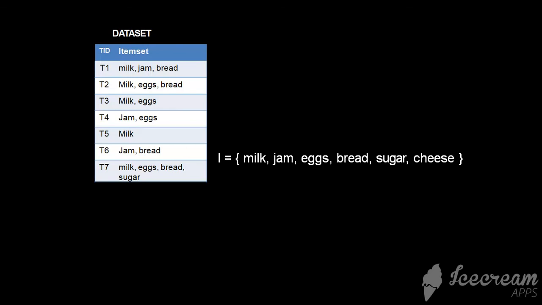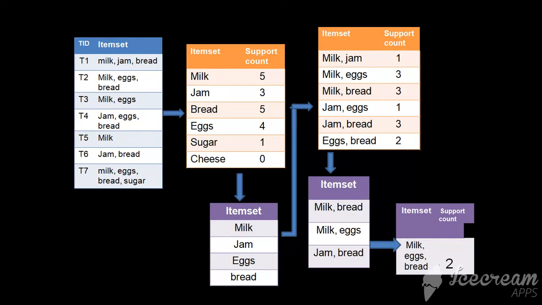Here is an example. We have a data set which contains 6 items: milk, jam, eggs, bread, sugar, and cheese, and 7 transactions, that is T1 to T7. As we proceed, kindly go through the blocks with the indication of arrowhead. In block 1, the dataset contains 7 transactions with 6 items.